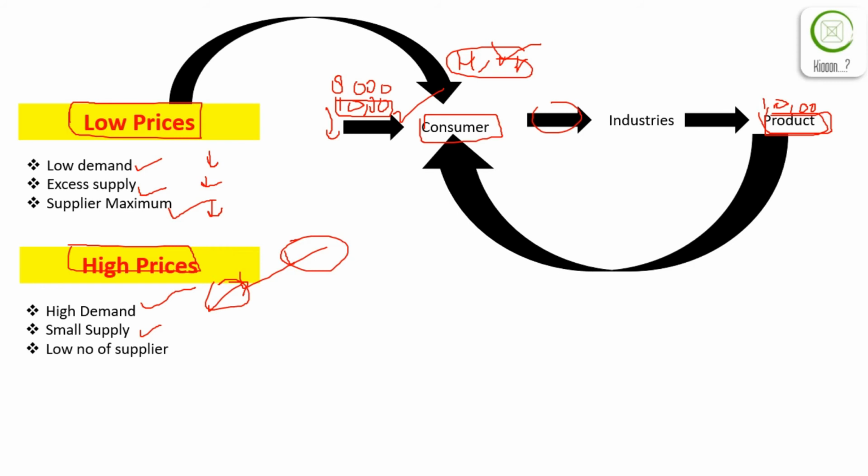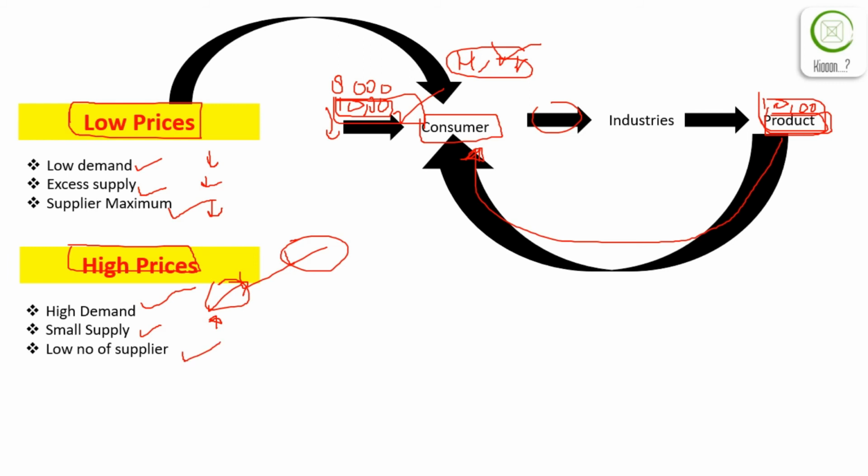For example, there is a demand of 10,000 devices and the 10,000 devices were manufactured by industries, but these devices are not delivered to consumers. So due to this shortfall in the market, the prices will suddenly go on increasing, because everyone wants to buy this product and these products are not available in the market.